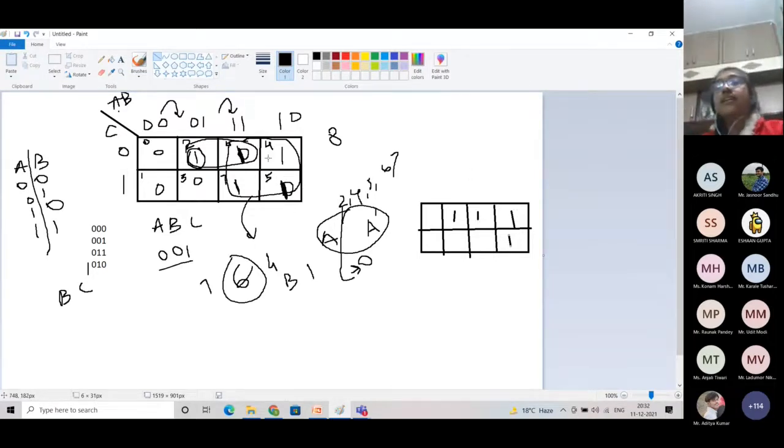As I have said, we can fold our K-map with itself. If we fold this K-map from this axis, then this block and this block are adjacent to each other. And if we fold it from this axis, then this block is adjacent to this one, this one is adjacent to this, and this one is adjacent to this. But this is not adjacent to this one, so it is not adjacent to the below one.